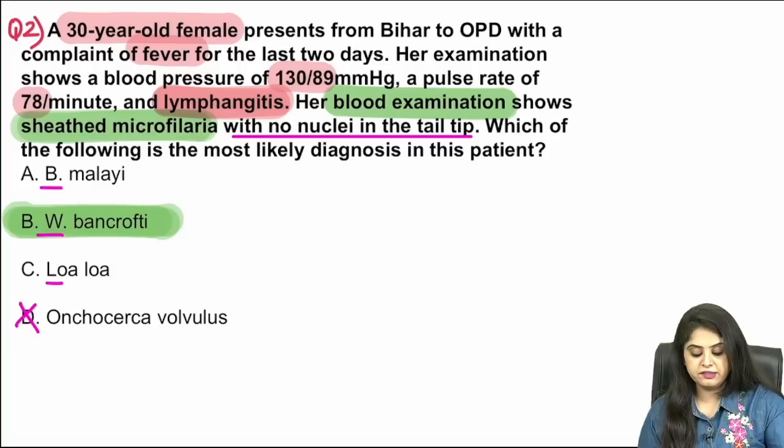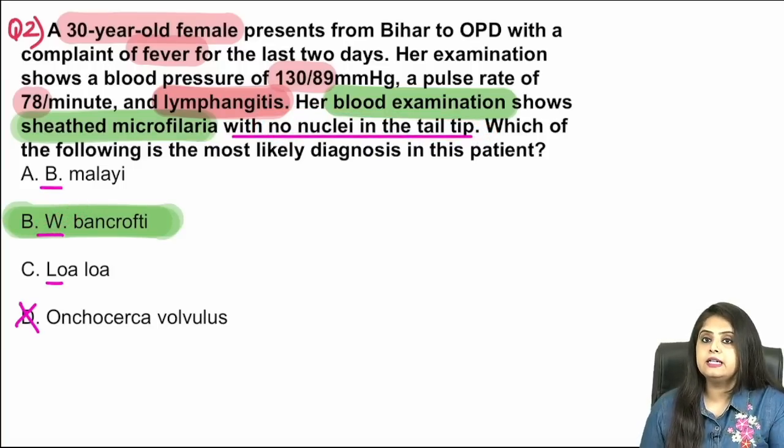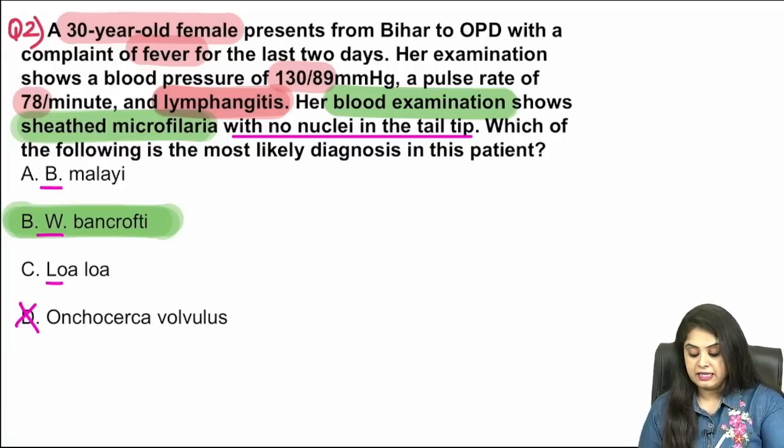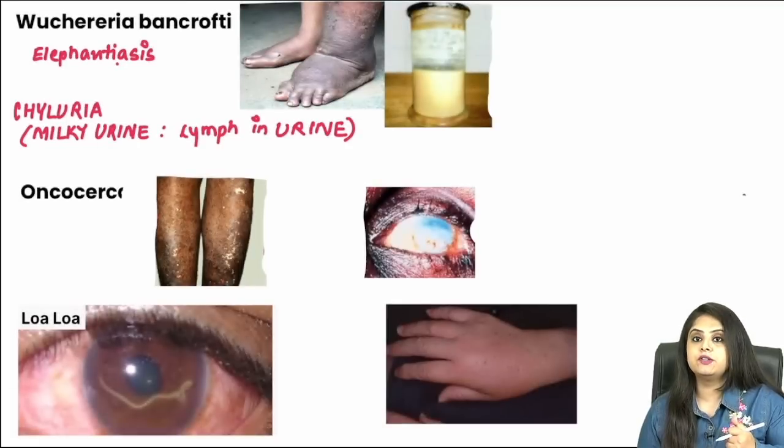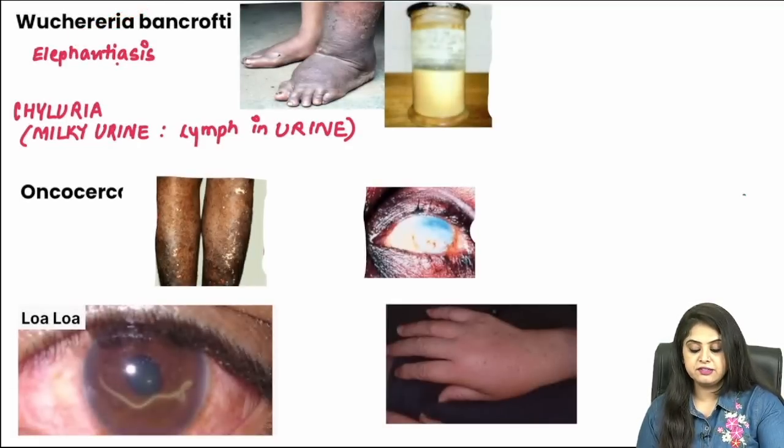And now over here they said there is whoosh, that is no nuclei at the tail tip. I marked it as Wuchereria bancrofti. But how is the question clinically going to help me? Sometimes they don't give you the microscopic investigations, they give you clinical findings, and I've got you all the pictures in one place. Whenever they are talking about any kind of filaria, we all know the classical photo of elephantiasis, a swollen limb, and that is because of obstruction of lymphatics.